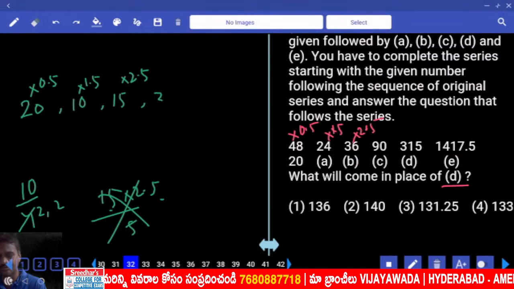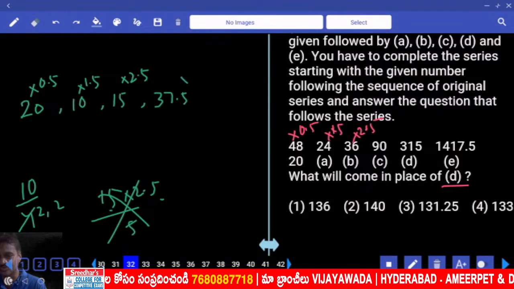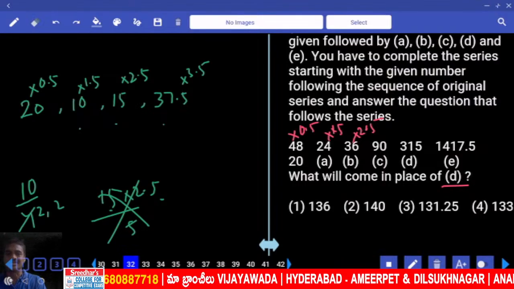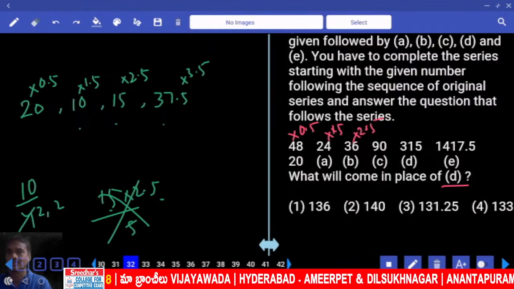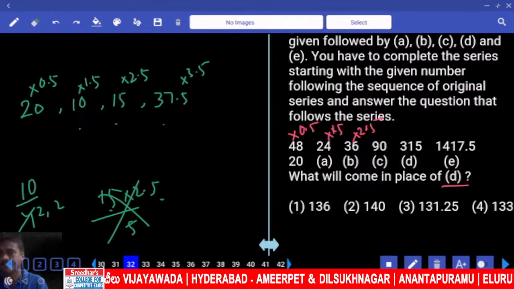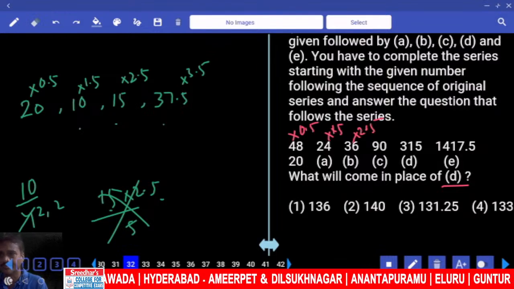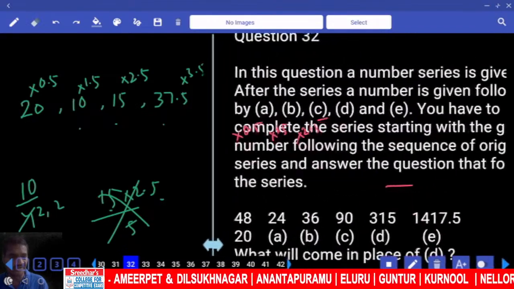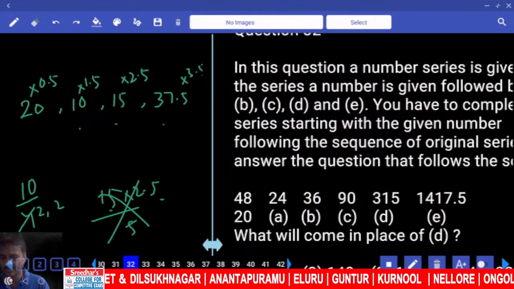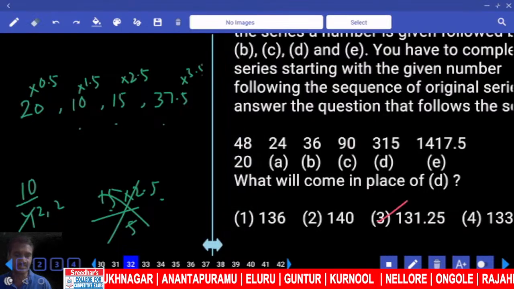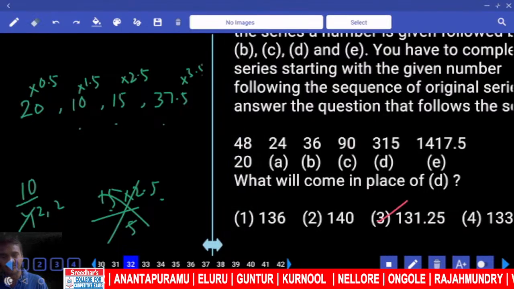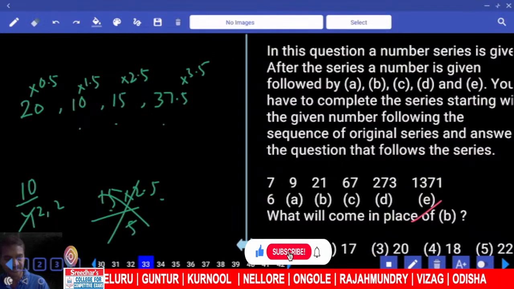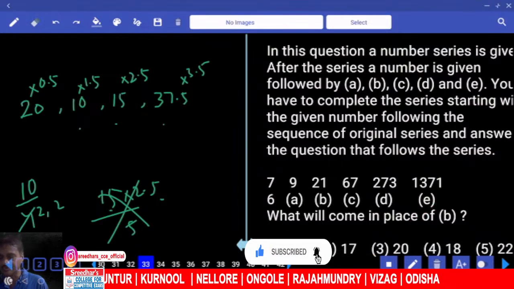Then what is the number we have? 37. Next one, ABC is done. Next one, into 3.5. 37 into 3 is how much? 37 into 3 is 111. Right? And the number will be around 111. Tell me what answer comes. 131.25. And again 0.5 is also there, 3.5. 131.25. Then next one, will you tell me?